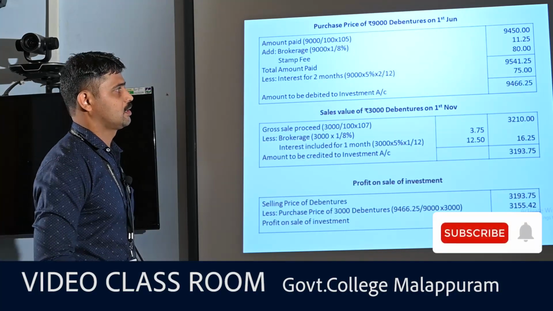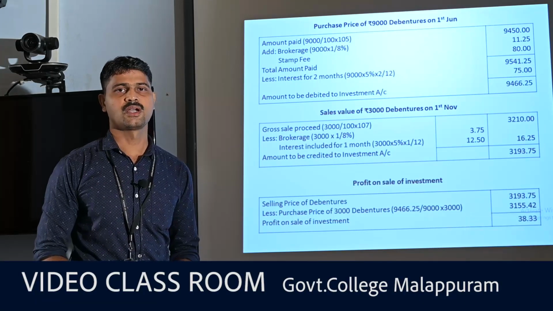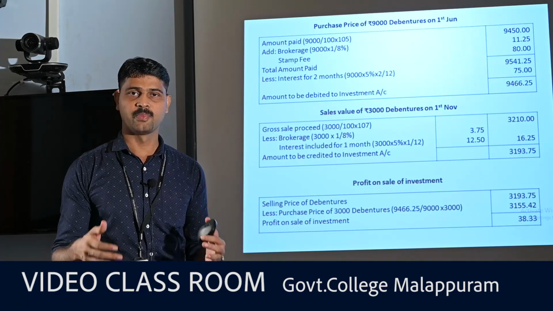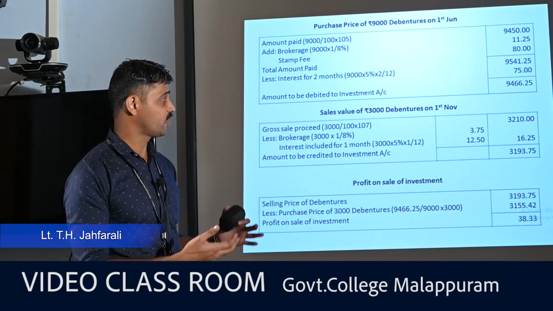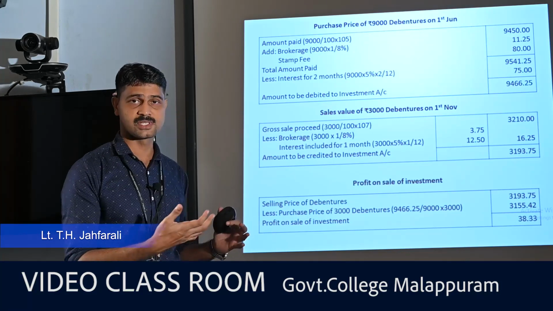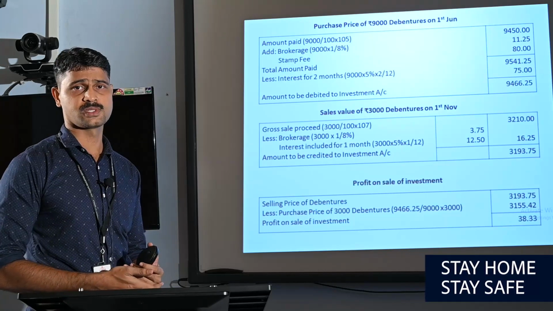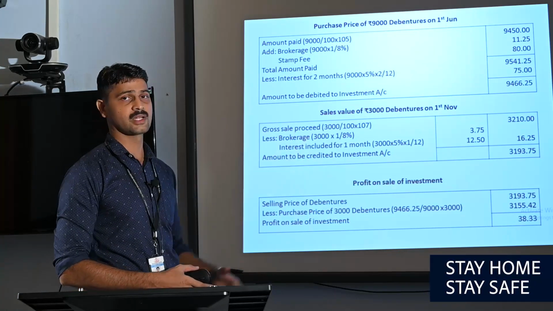Before coming to the accounts, first of all we have to compute what shall be the cost of investment and interest accrued while purchasing the debentures on 1st June and also while selling the debentures on 1st November, and also we have to check whether there is any profit or loss on sale of investment. These three things have been done in this particular slide.